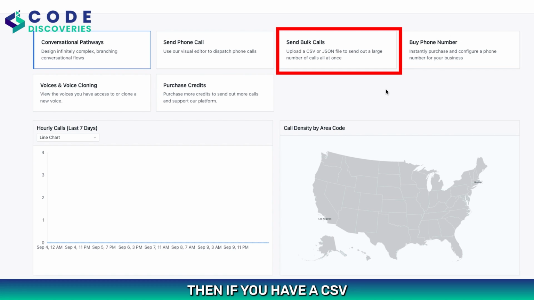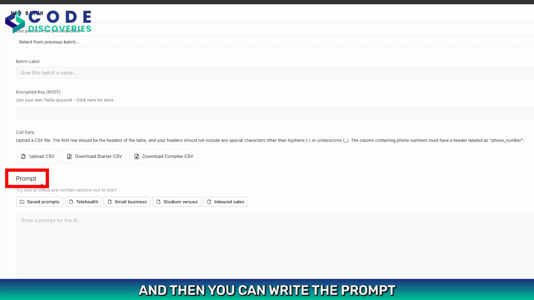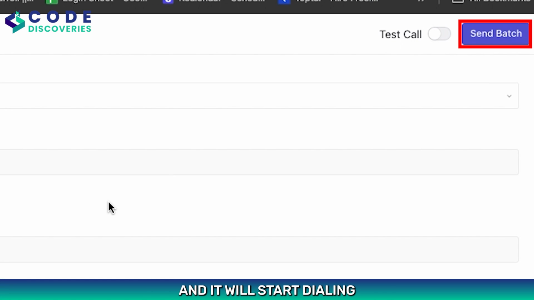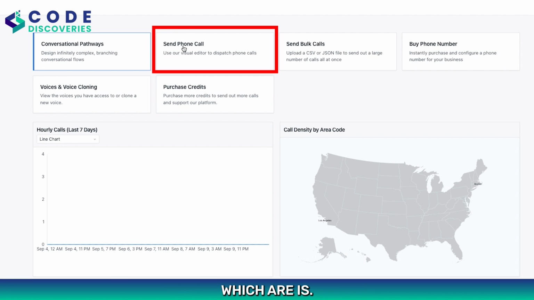Then if you have a CSV or a JSON file, you can simply click here and upload that file into the system, or copy and paste it here, write the prompt, and just click on send batch, and it will start dialing all the numbers you have in that sheet. But today we will just be focusing on the send phone calls option, and this particular option we will also be integrating with Podio, and I will show you how it works there.